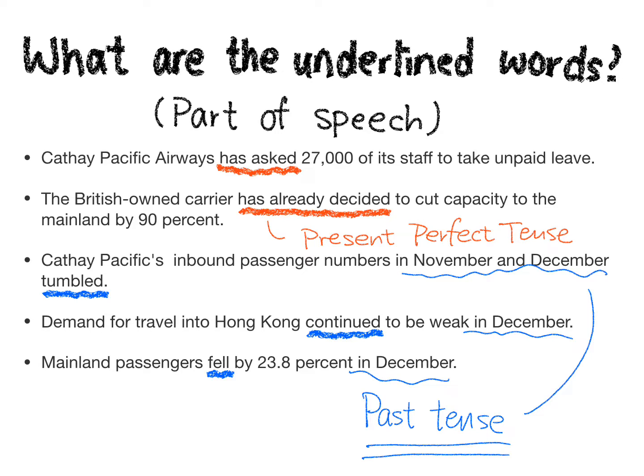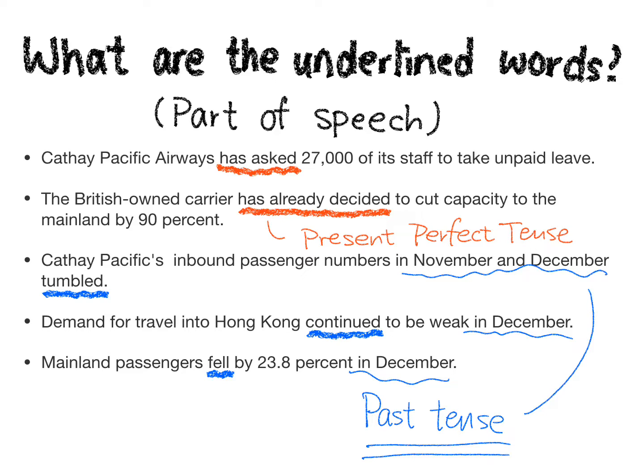So let's take a look at the first sentence. Cathay Pacific Airways has asked 27,000 of its staff to take unpaid leave. So this action actually has been done. Cathay Pacific Airways asked 27,000 of its staff to take unpaid leave before. They have decided to cut capacity, so it's a completed decision already. They've made decision already. It's done. It's in the past. So when we want to say some action that is done before now, we would use present perfect tense.